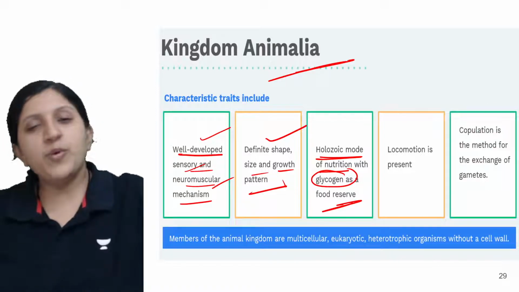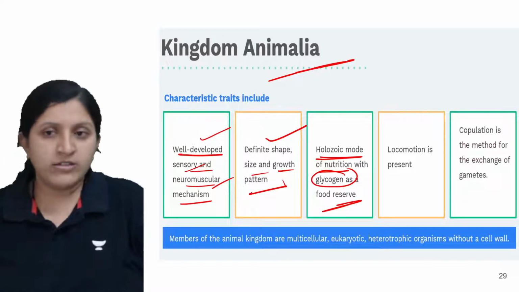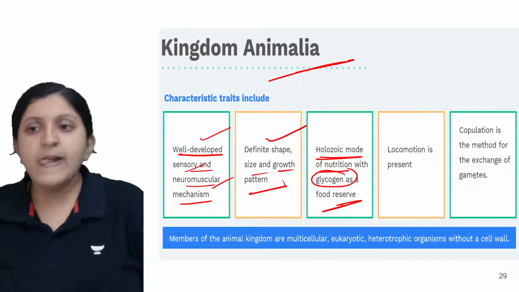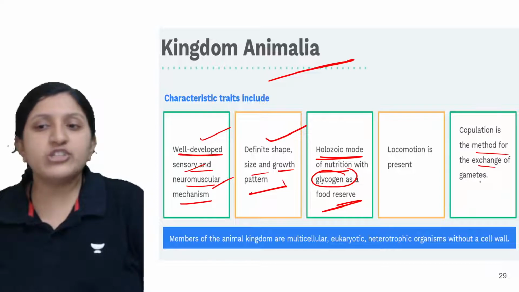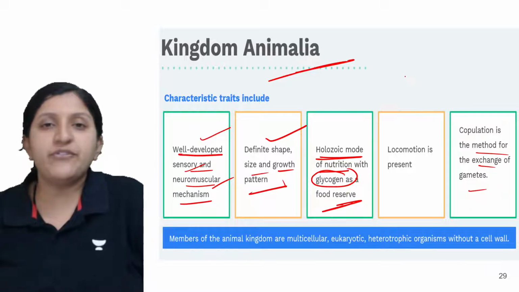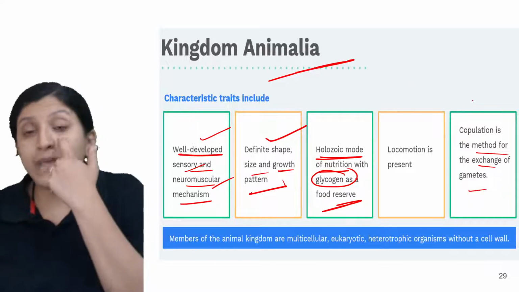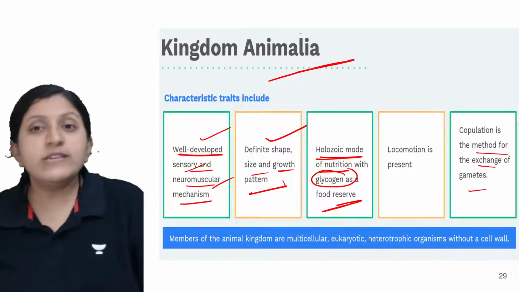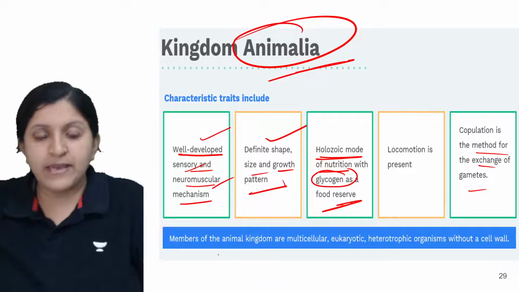Okay, so movement can be seen, here from one place to the other. All right, so copulation is the method for exchange of gametes, which is basically a fertilization process that has to occur so that the exchange of gametes can occur. So this we can see in the kingdom Animalia.